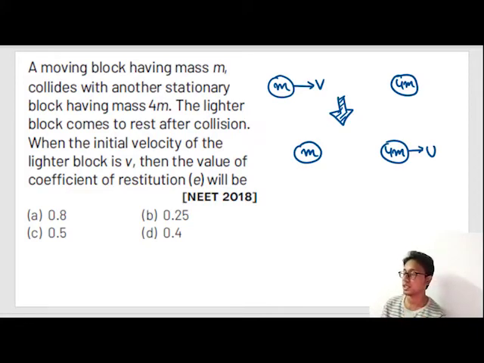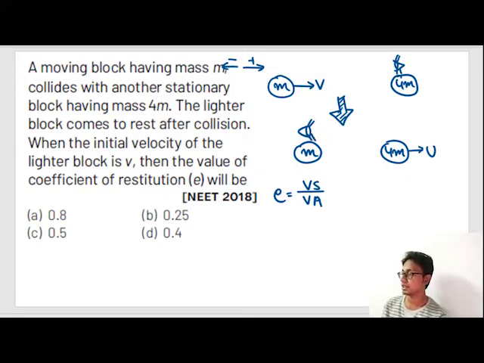The coefficient of restitution is nothing but velocity of separation by velocity of approach. How do we find out the velocity of separation? Take an observer in a body and find out the velocity. This side will be considered positive and this side will be considered negative. And I always taught you to change the observer.